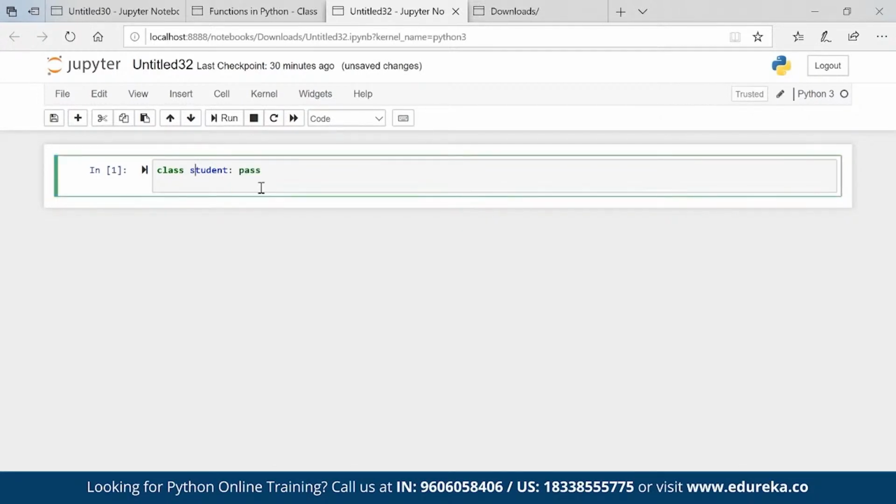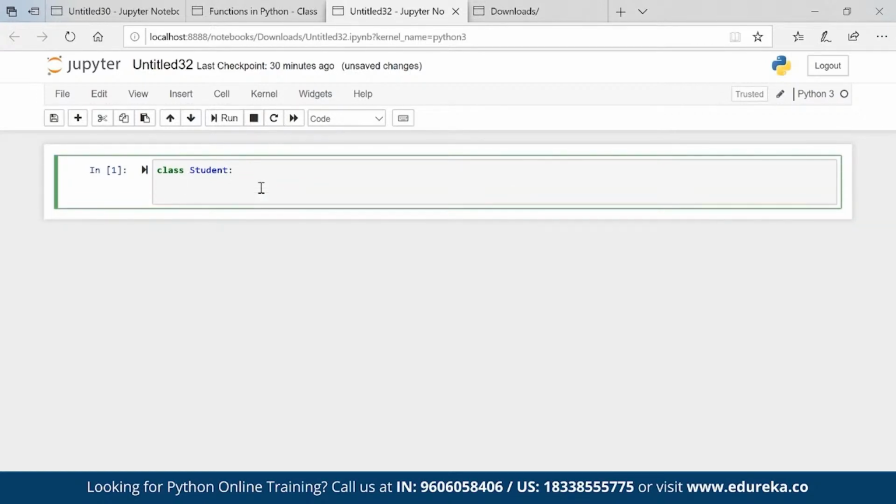Obviously, the class will be created, but syntactically or programmatically, we prefer to go with capital letter. Def init, self, comma name, comma marks.